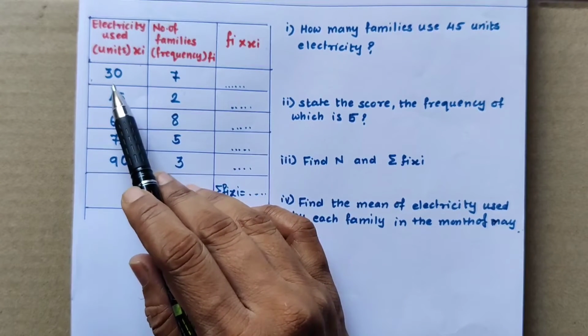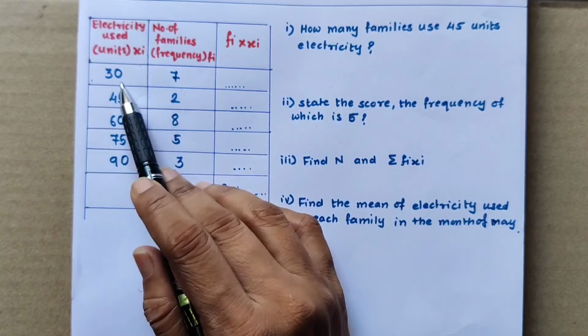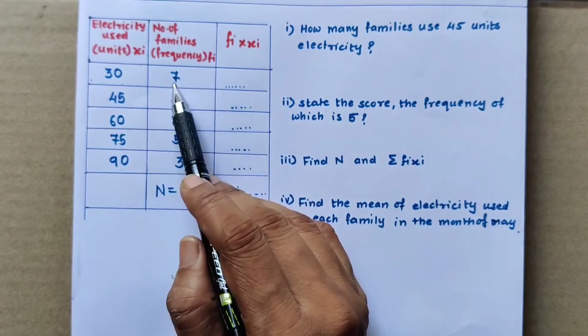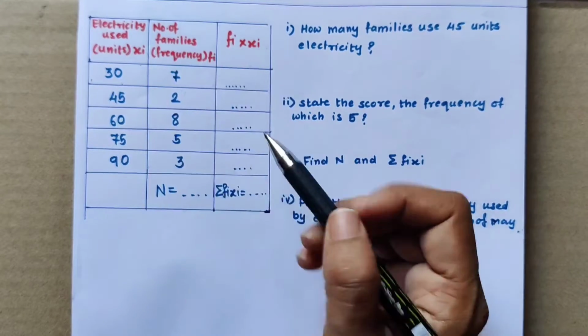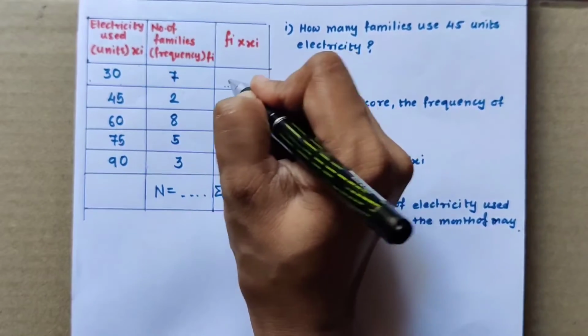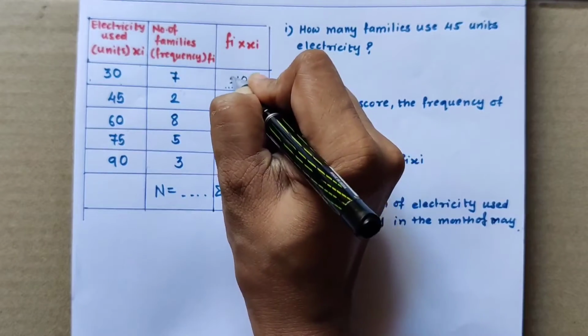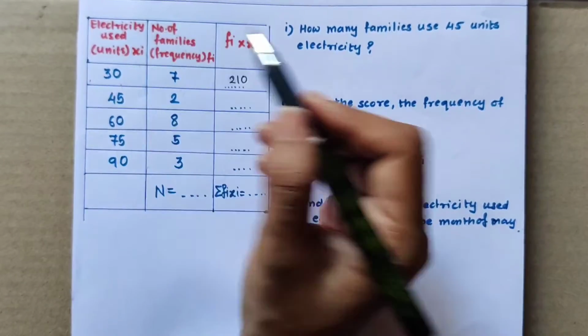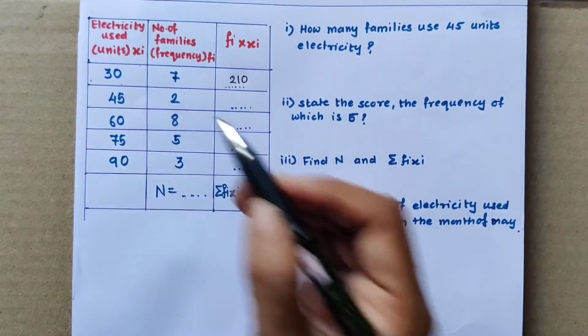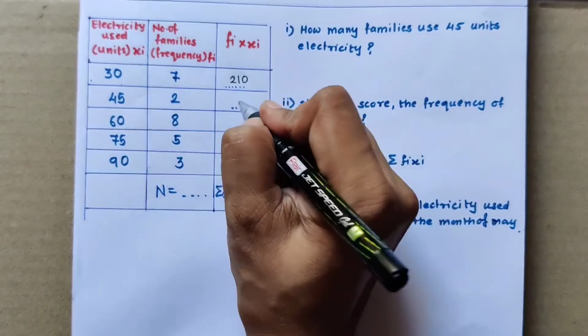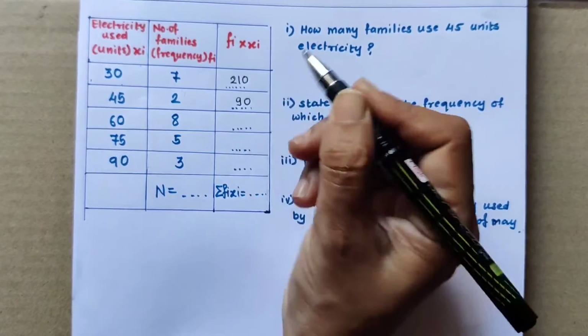So the first value of xi is 30, fi is 7. So 30 multiplied by 7. 3 7s are 21 and a 0. 210. 7 zeros are 0 and 7 3s are 21. Now 45 2s are 90. We know that 45 2s are 90.